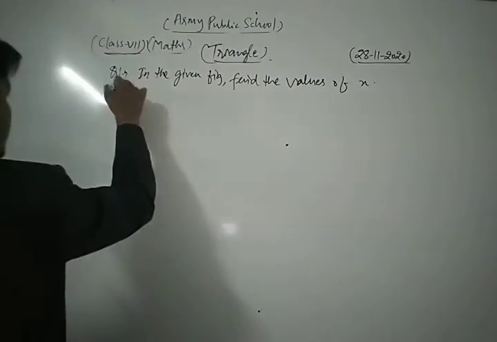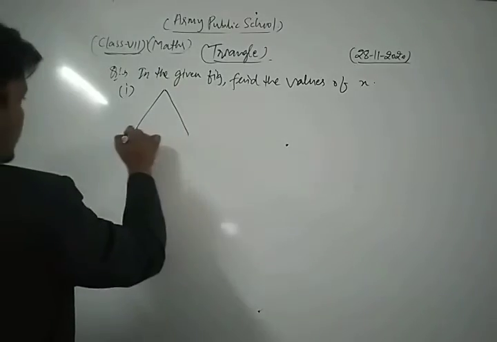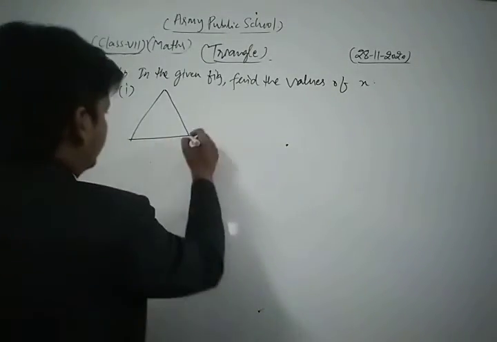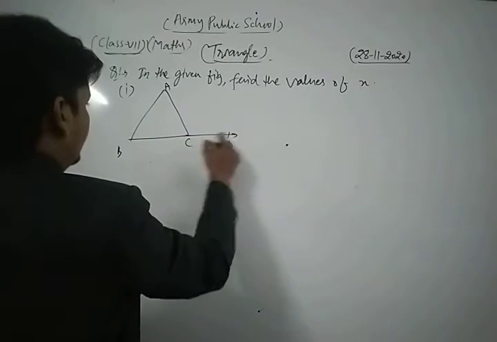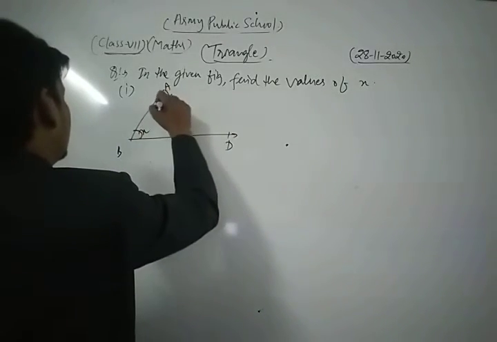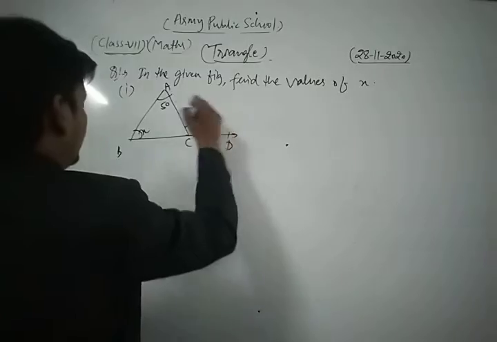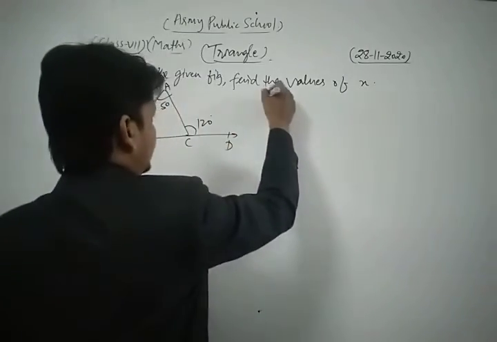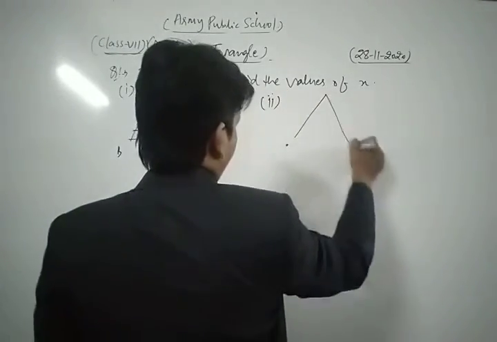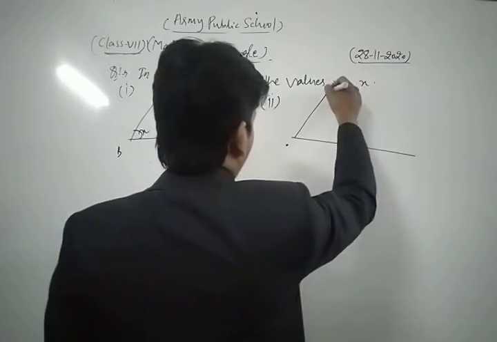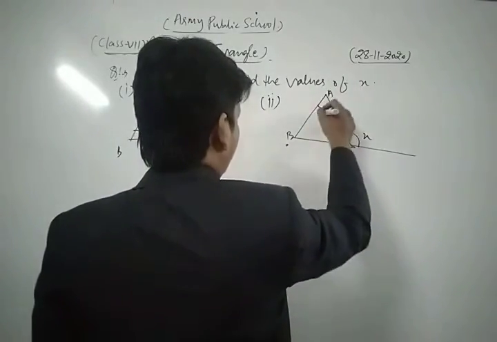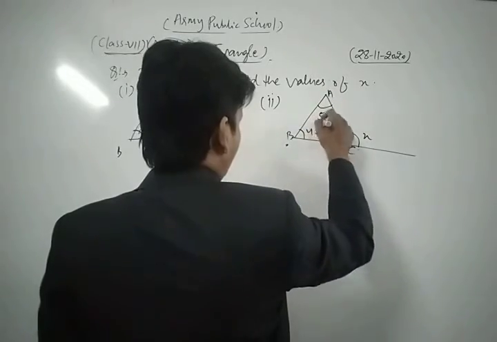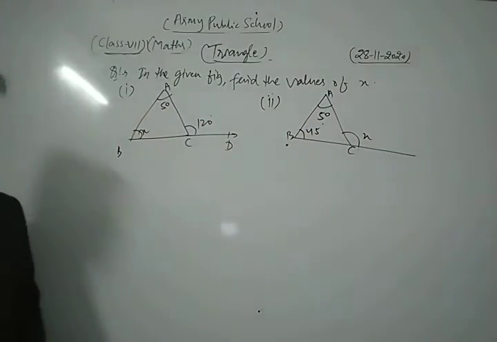This is the first part of the question, and the second one is here.